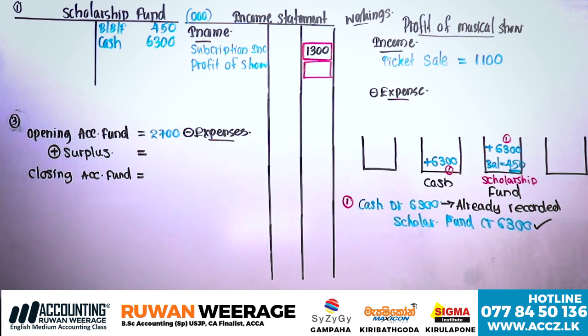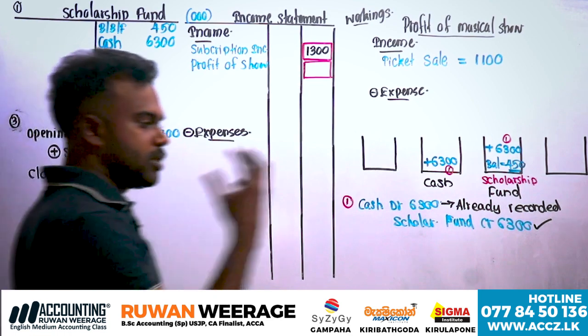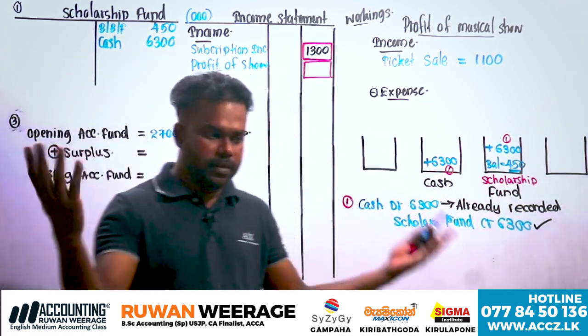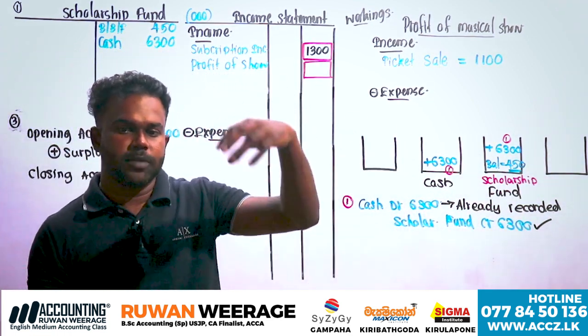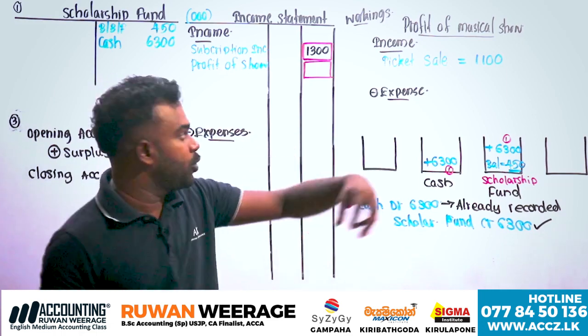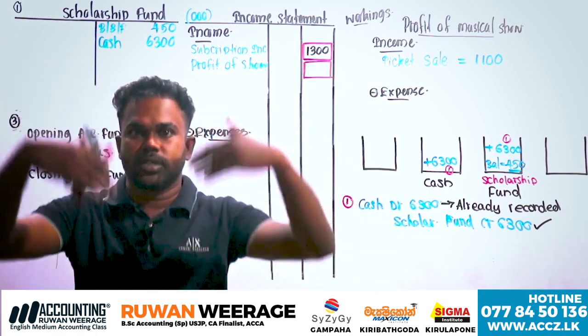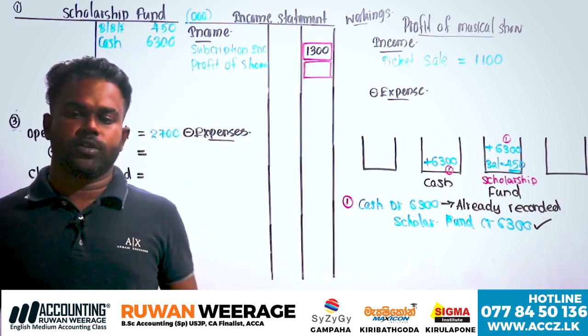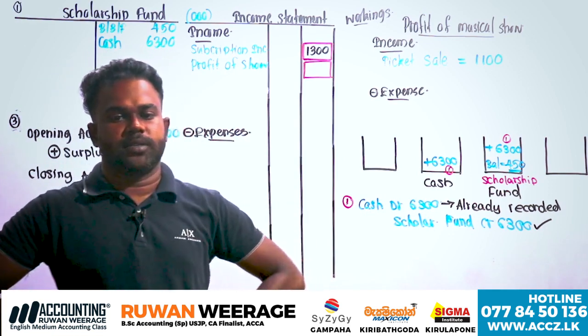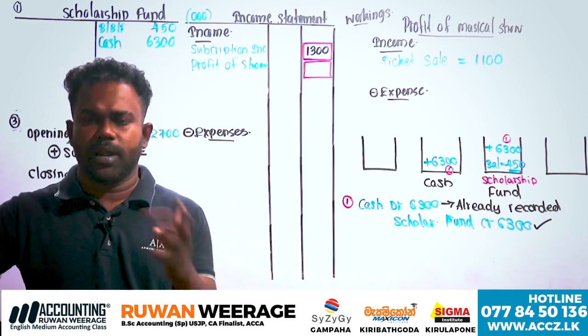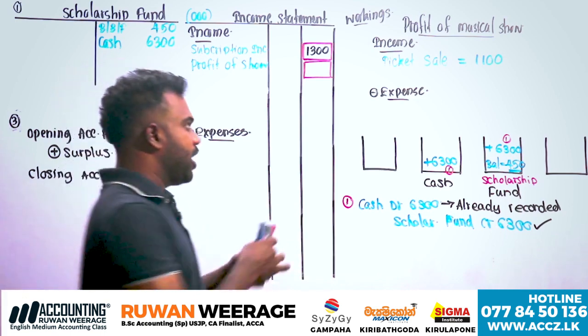Okay. Next one, sponsorship, cash received from sponsors. When you are going to organize, say, a school commerce day, sponsors you can get from other businesses. Therefore, will sponsorship be income or expense for the musical show? What do you think? Sponsors, income or expense? Income, right? Therefore, sponsorship income.